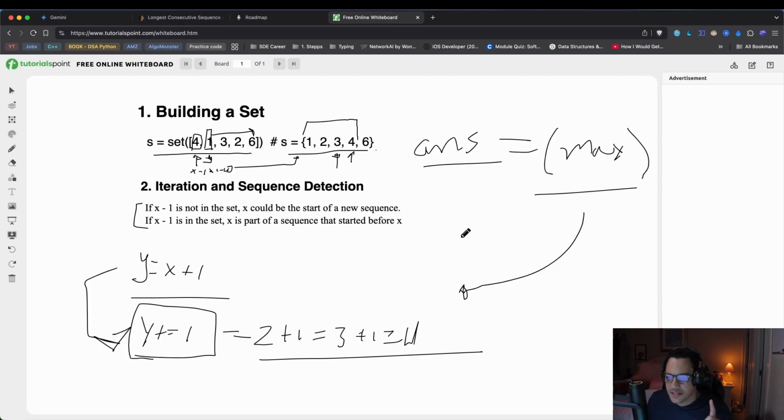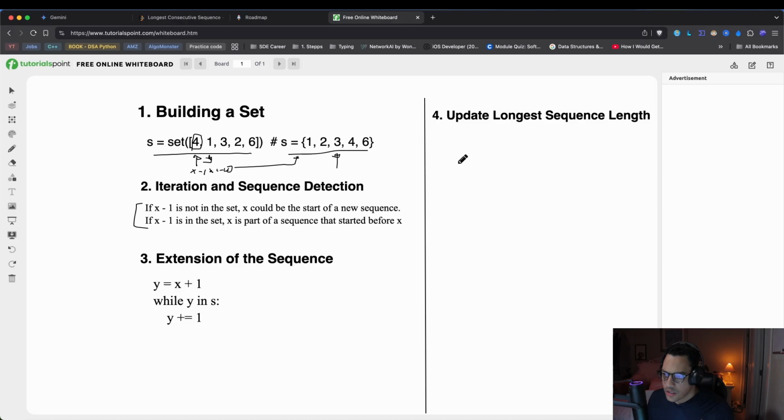So let's continue with the next and probably final step to solve this problem. So our next step would be update the sequence length, right? Now we know that it started at x and ended at y. So we could say, if it started at, let's say, 1 and ended at 4, minus 1, it's going to be the length of our new sequence.